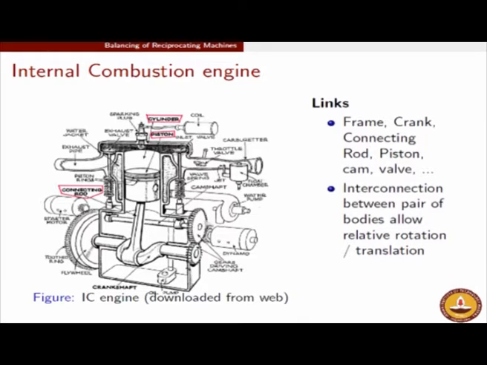The observed motion, we are all standing on the frame which is stationary. The observed motion of the connecting rod is not going to be rotary, but the relative motion between the piston and the connecting rod, that is, if you hold the piston fixed, the connecting rod is simply going to undergo a rotary motion. Similarly, if you hold the crank fixed, the connecting rod is going to rotate about the crank. Therefore we say that the crank is attached to the connecting rod through a revolute joint, and similarly the connecting rod is attached to the piston also through a revolute joint. I will at this stage show you an animation to make myself clear.